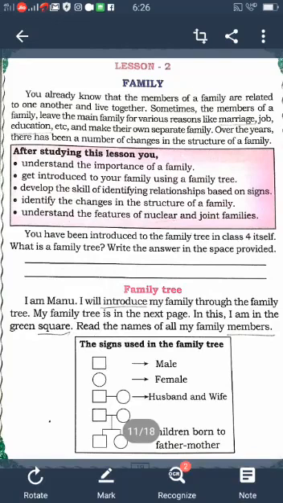So what is family? What do you learn in this lesson?